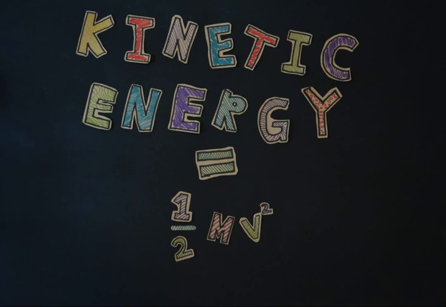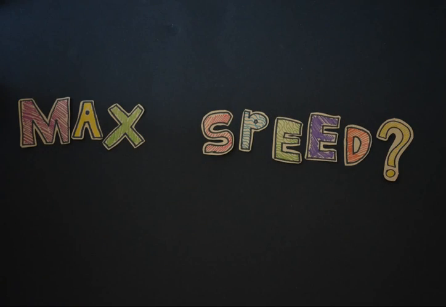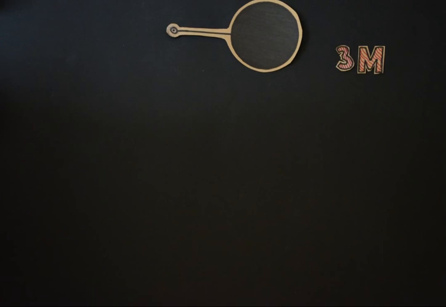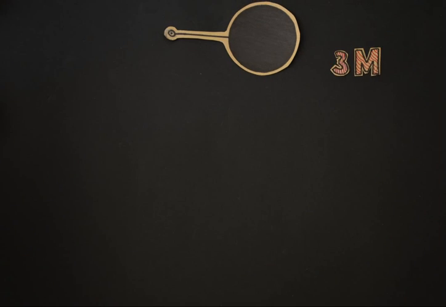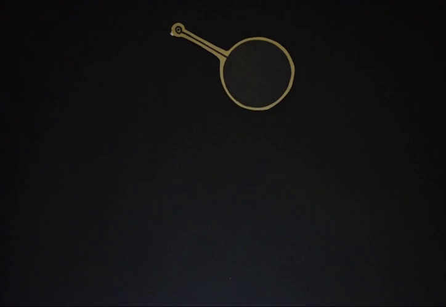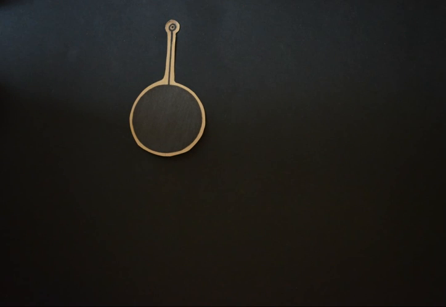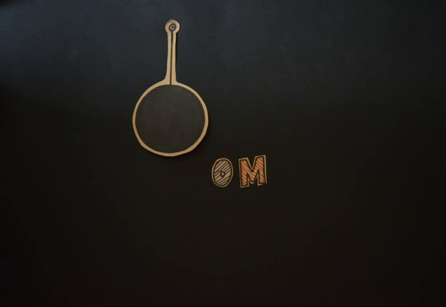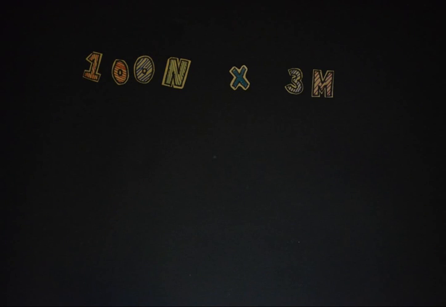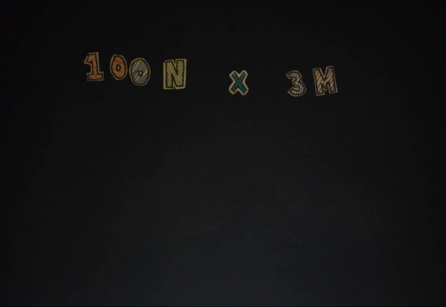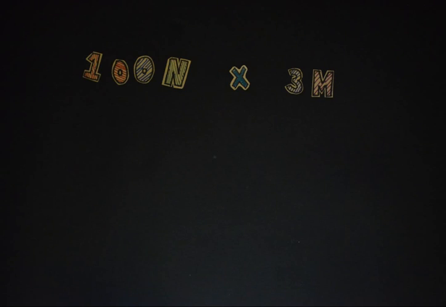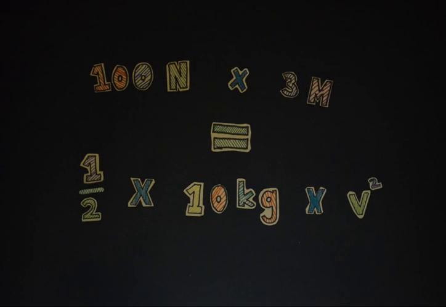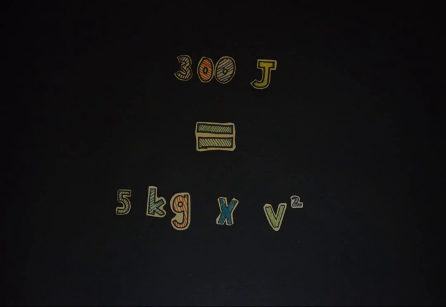We can equate these equations to solve problems, such as this one. What is a pendulum's maximum speed? Let's say our height is 3 meters at the start, and the pendulum has a mass of 10 kilograms, and we let go. The maximum velocity occurs at the point when all the potential is converted to kinetic. This is when the height is equal to 0. We can apply these values to the potential energy equation, and then we can say this is equal to the kinetic energy. We then rearrange to find the speed.